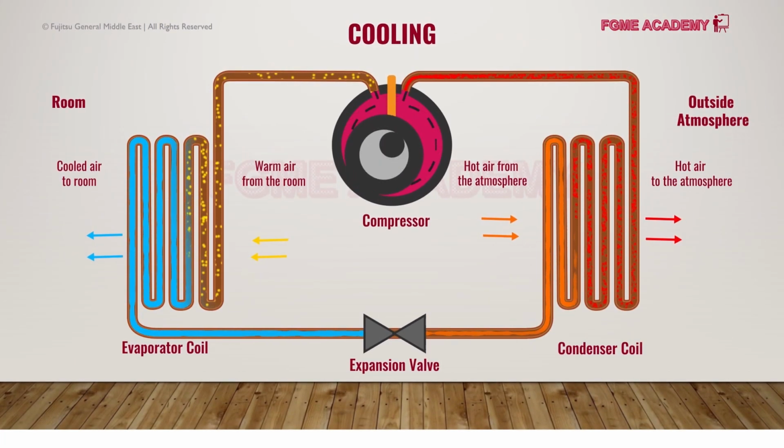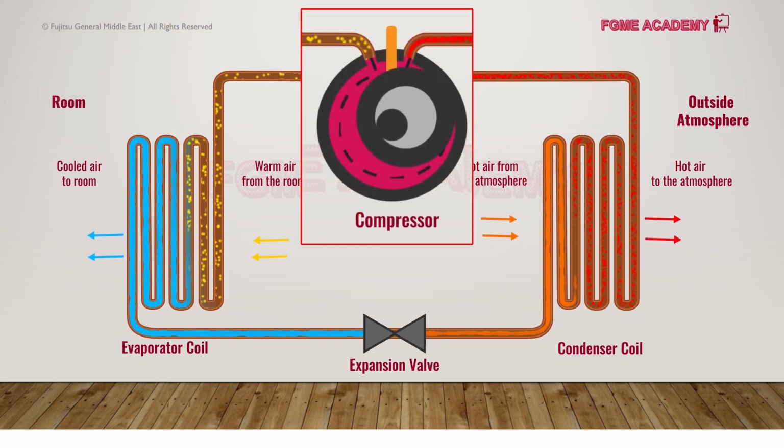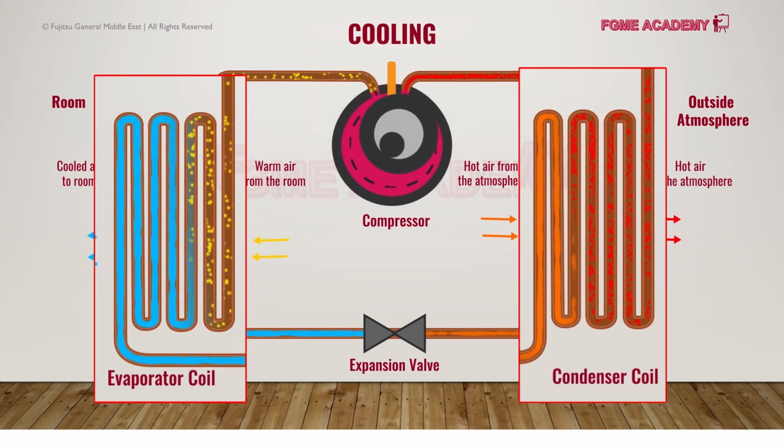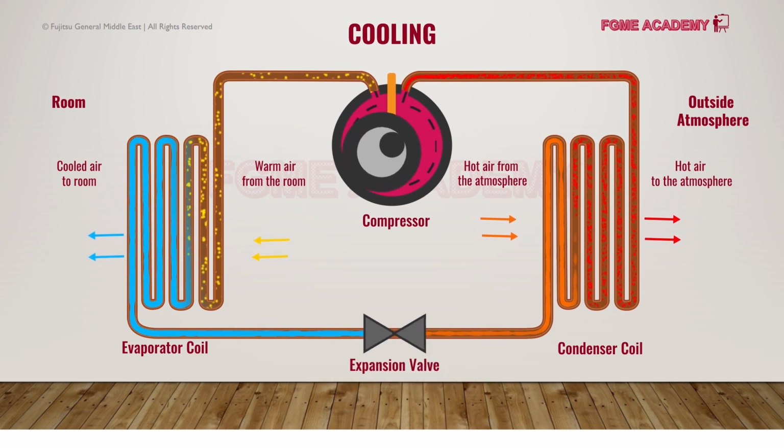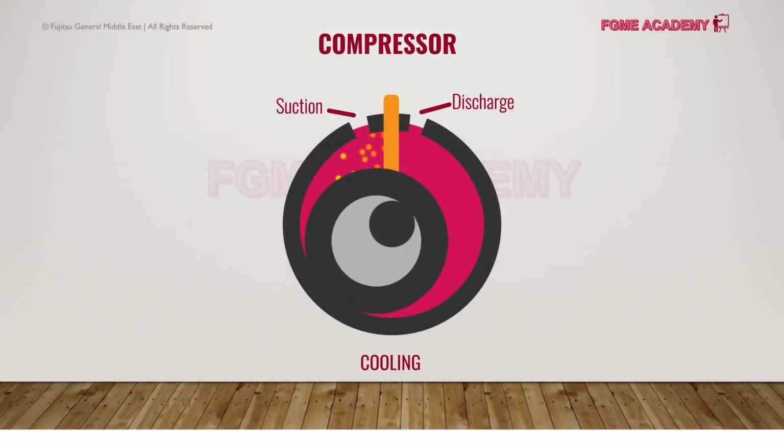As we already know by now, the AC system is a closed loop of mainly 4 components: the compressor, 2 heat exchangers, and the expansion valve circulating refrigerant. These components shall be covered one by one in our upcoming videos. To start with, this video will be focusing on the compressor.